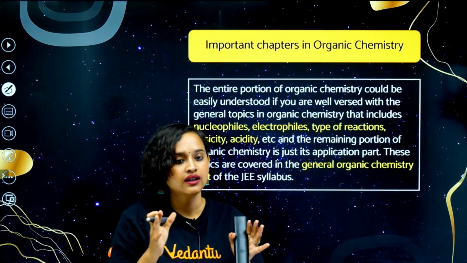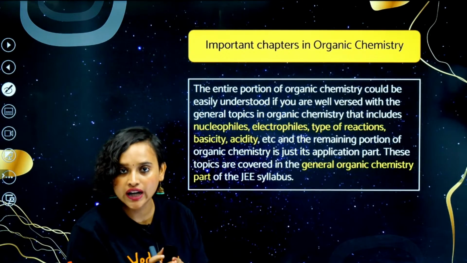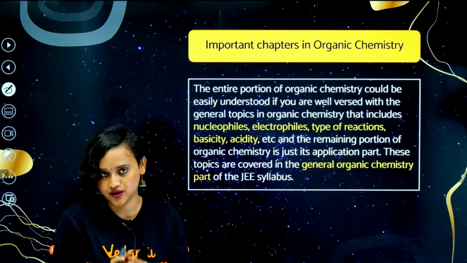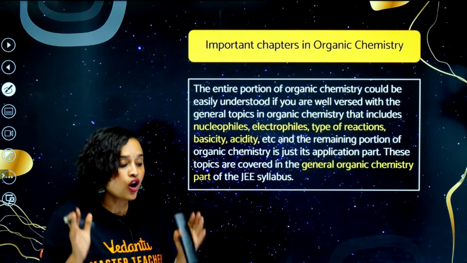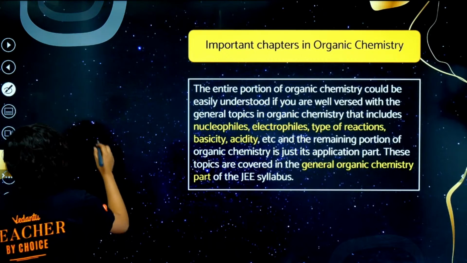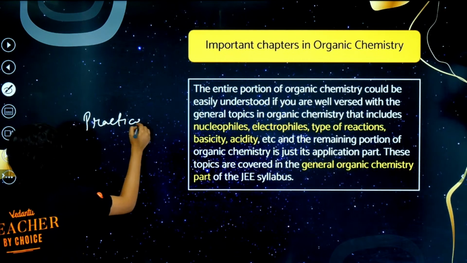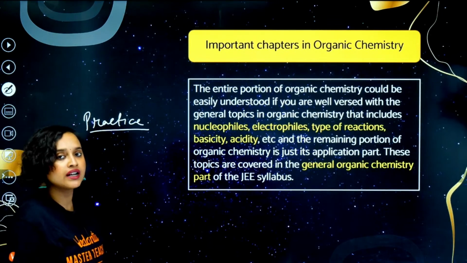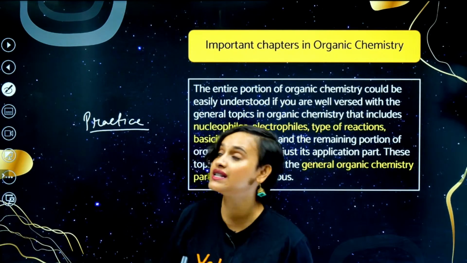So I think it's very important that you go through the PYQs of organic and practice as much as you can. There is no other shortcut for organic chemistry. Organic chemistry can only get better with practice, more practice and practice. So make sure that you go through the PYQs and the sample papers.